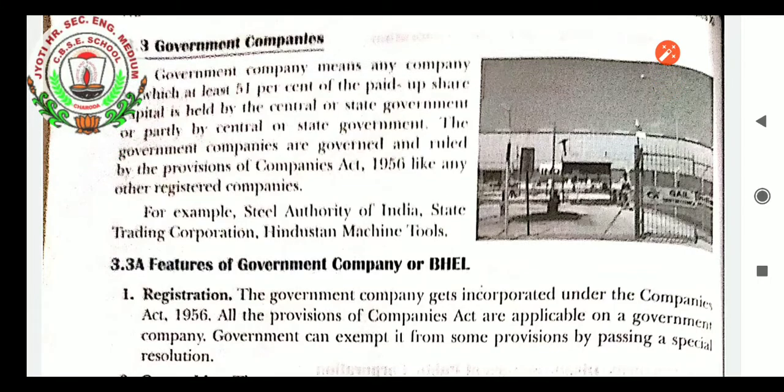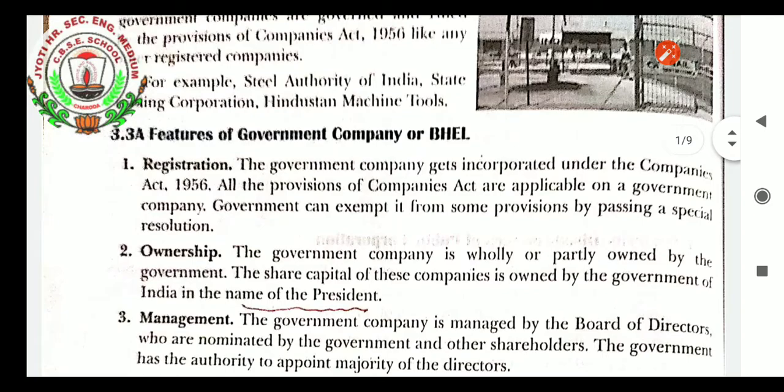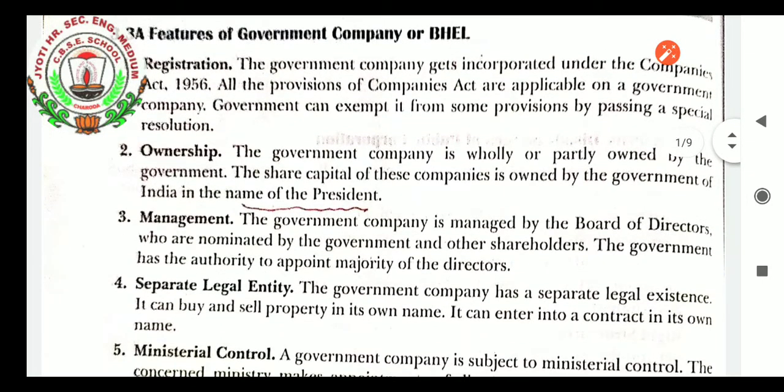Though 49% is of the private sector, the company will still be considered a semi-government company. For example, Steel Authority of India, State Trading Corporation, Hindustan Machine Tools, etc. When we talk about registration, it needs registration under the Companies Act 1956, and the Companies Act is applicable on the government company also.